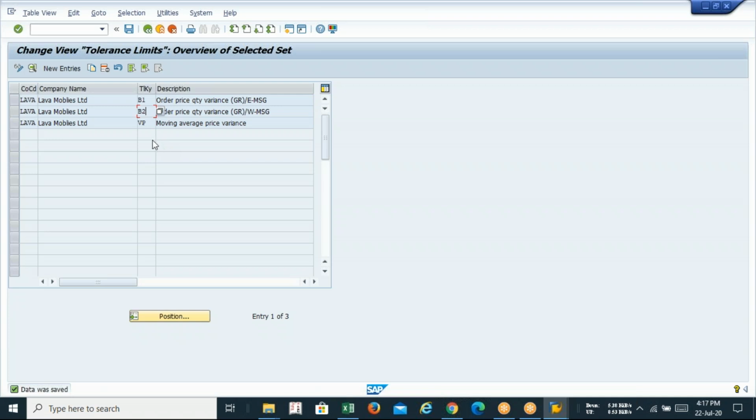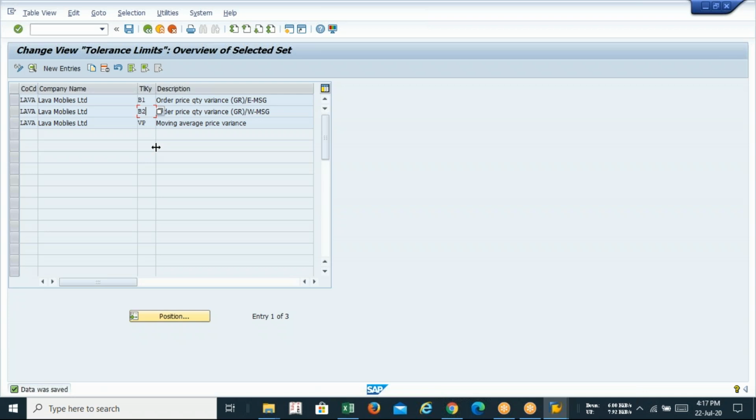So we have to recall all these tolerance keys, B1, B2, VP, AC, P, everything, so that we can configure it for our client. This is a modern day technique, like electronics or something like that. Do not try to use your commerce brain over here. There is no commercial discussion right now. Guys, we have done almost 8 to 9 classes. Did you ever find any kind of commercial discussion over here in the configuration part?